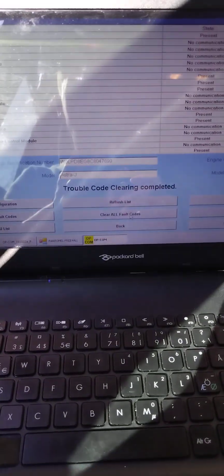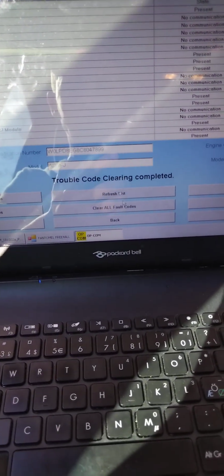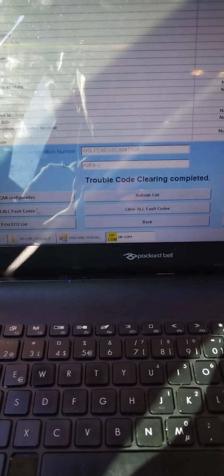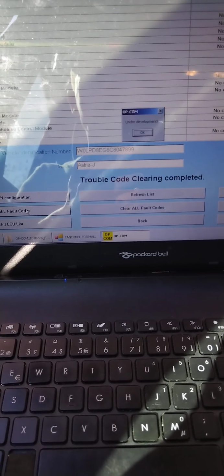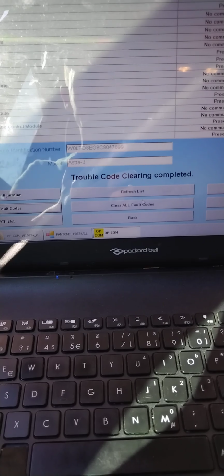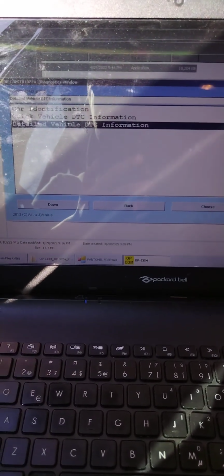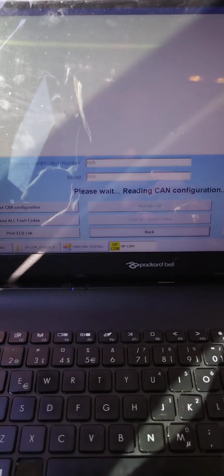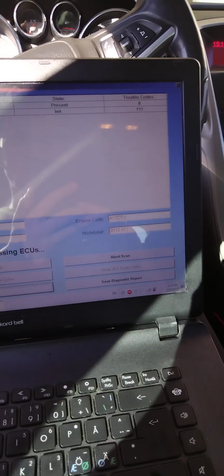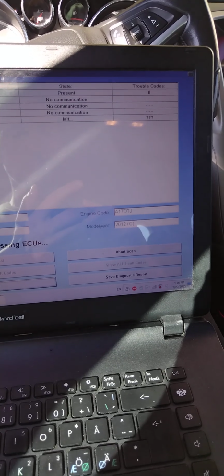Probably we should run the car because the battery will die. Okay, we close troubleshoot. Clearing complete. We will go back, we will read out one more time. Okay, zero.